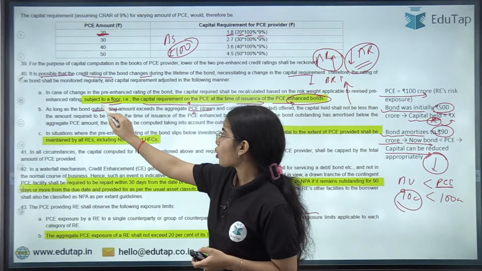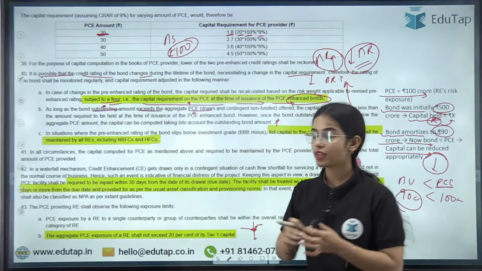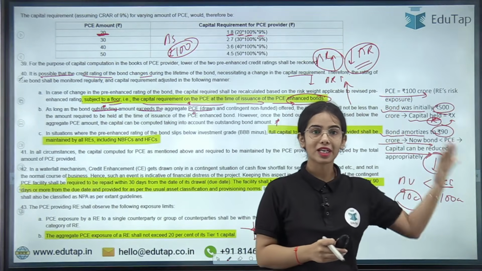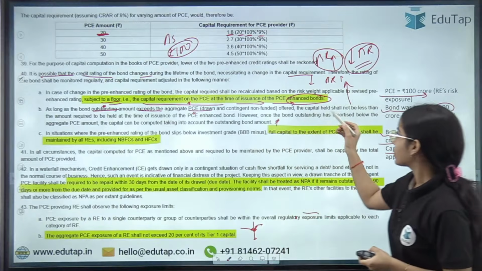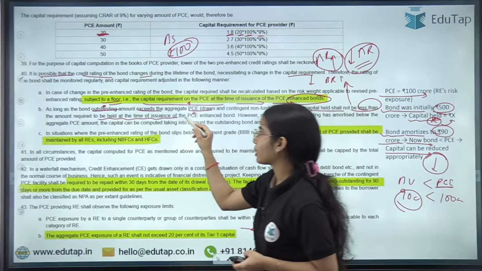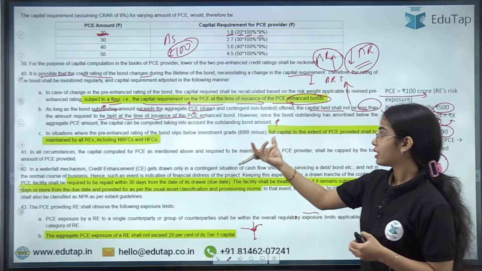Next, as long as the bond outstanding amount exceeds the PC value, adequate capital has to be maintained. The capital held shall not be less than the amount required to be held at the time of issuance of the PC enhanced bond.